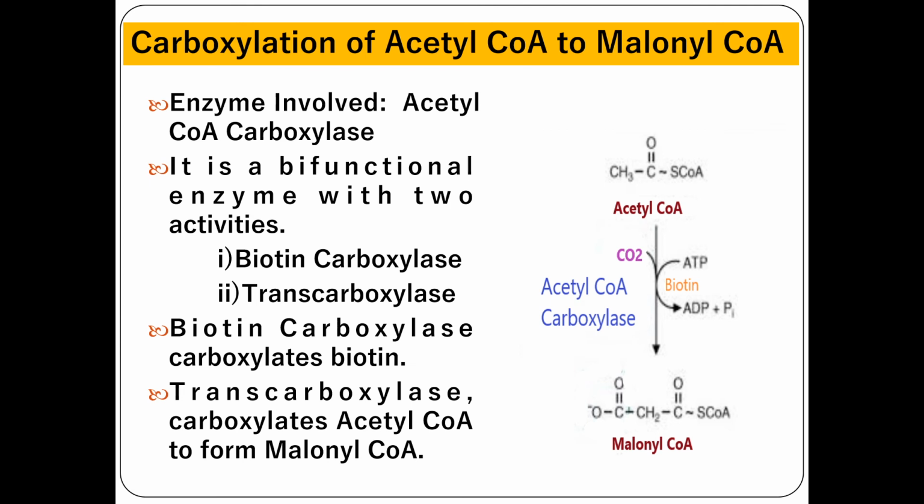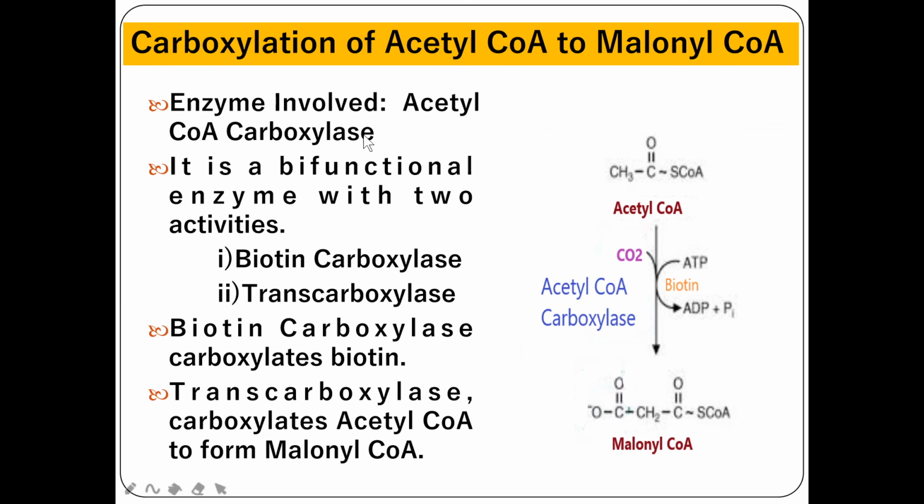So all these subunits are embedded in it.